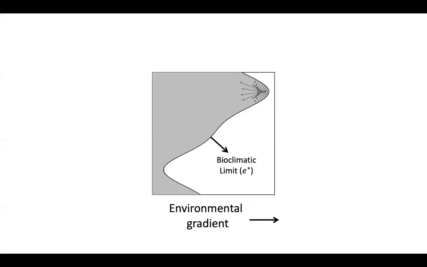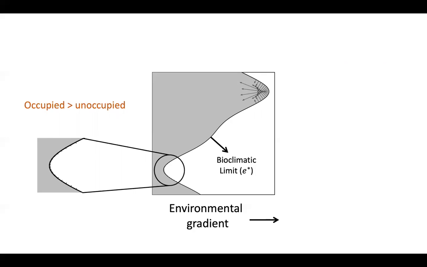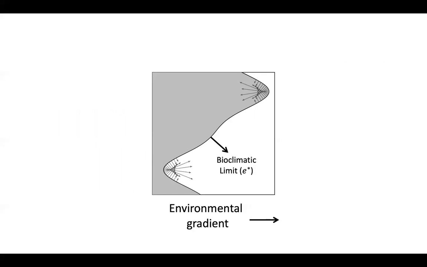As a result, the range limit will move backwards. The gray arrow here shows the direction and the magnitude by which the range limit deviates from the bioclimatic limit. Similarly, in the lower half of the plot, the dispersal flux at the bioclimatic limit is positive due to excess of occupied patches. As a result, the range limit will move forward.